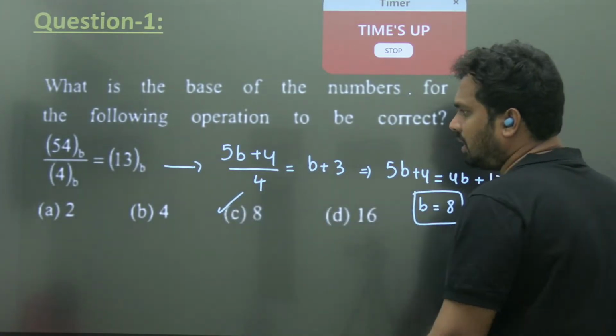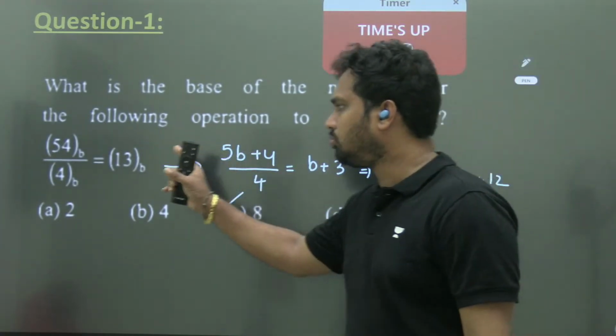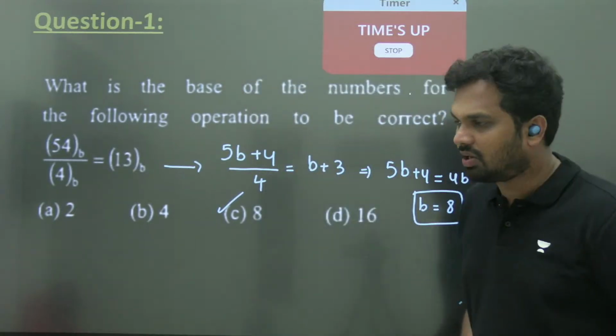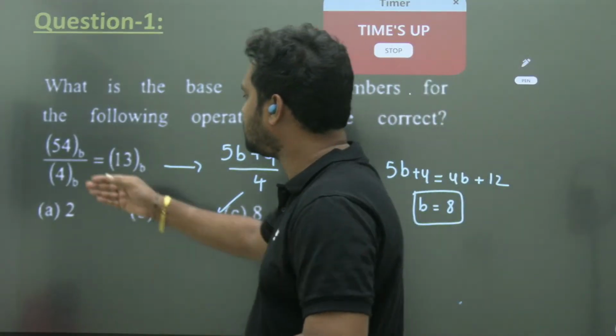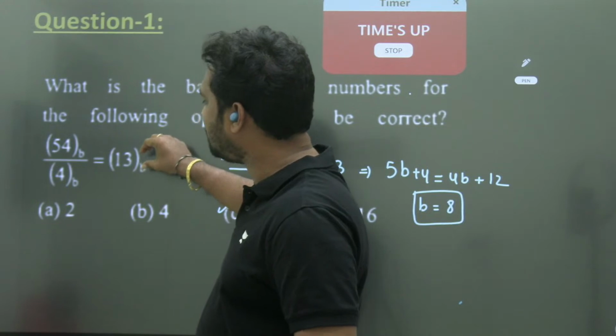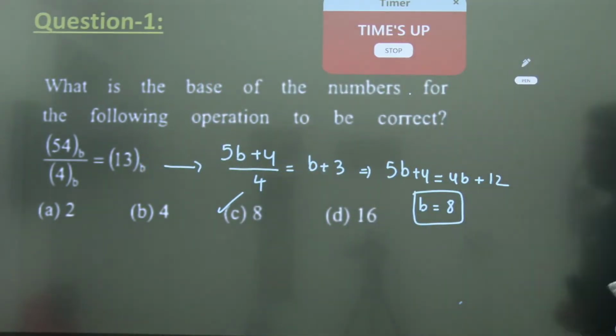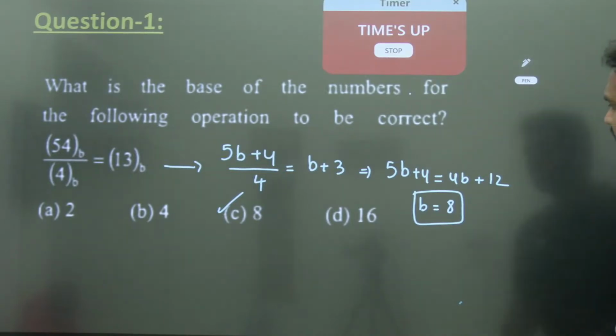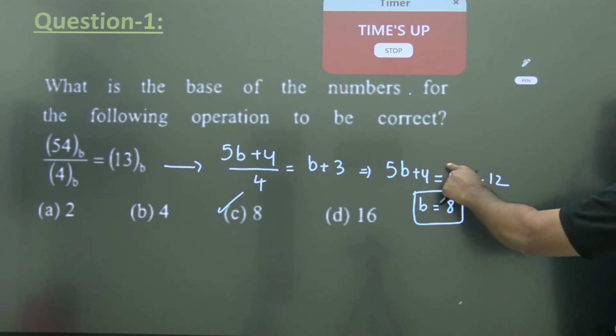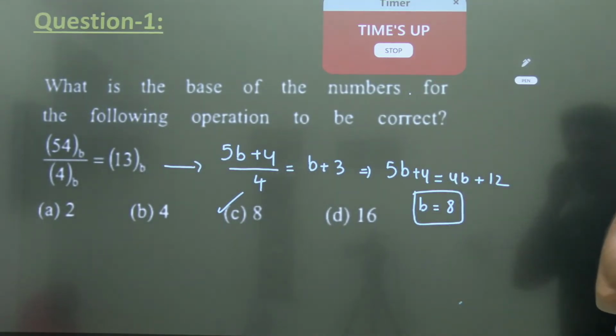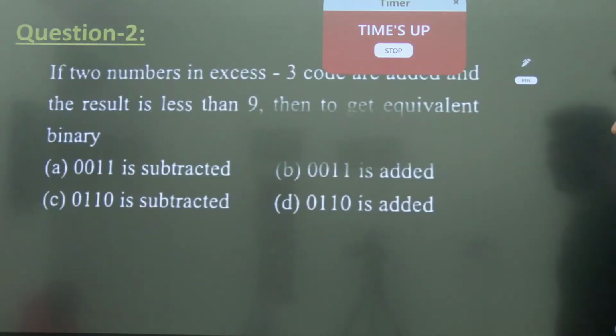I just multiplied each digit with its positional value and converted into the decimal equivalent, and then did the necessary operation by taking this 4 and multiplying here. So 5b plus 4 by 4 equal to b plus 3 gives 5b plus 4 equal to b plus 3 into 4, that will give me 4b plus 12. So if you take 4b that side and 4 this side, you get b equal to 8. Next question.